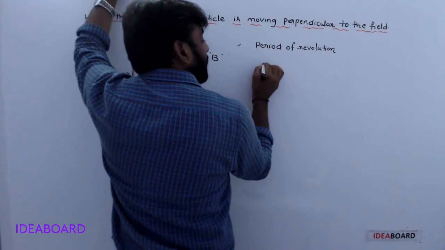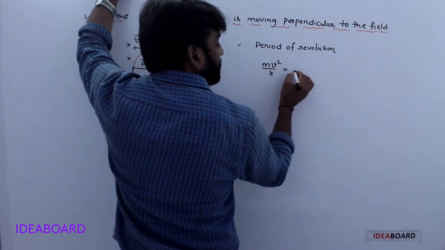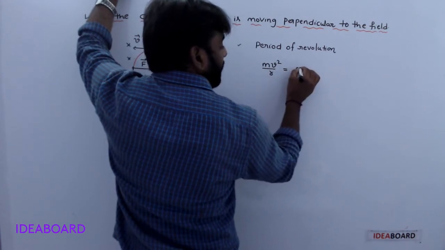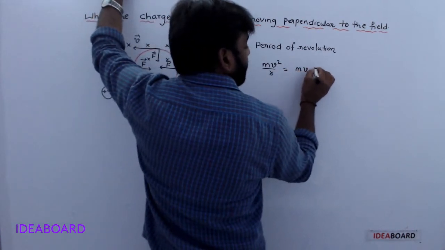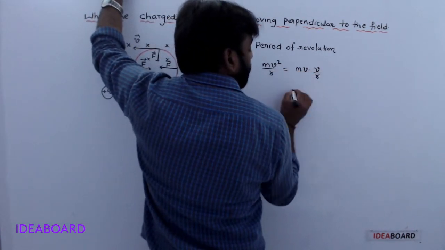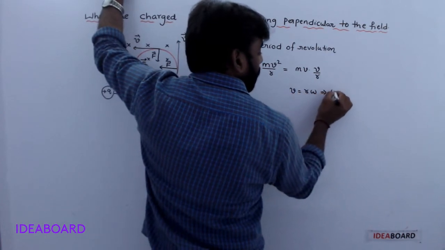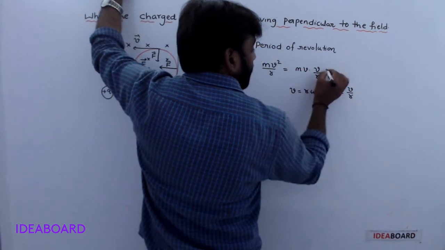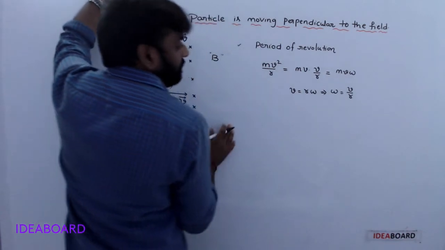You know, mv square by r is written using v equal to r omega. Here mv square by r, v by r becomes omega. You know v is equal to r omega, omega is equal to v by r. Simply written as m v omega.